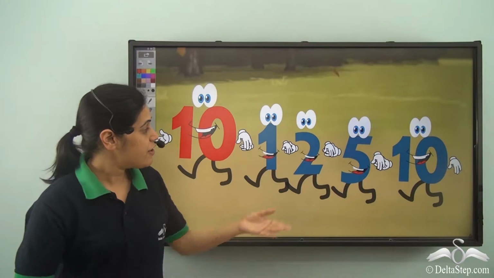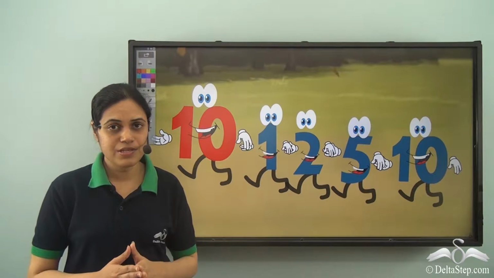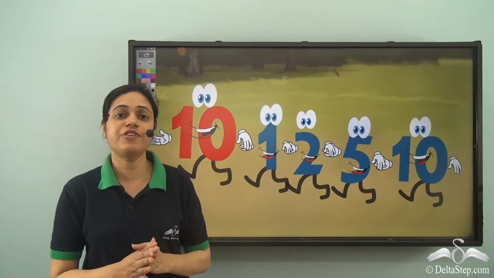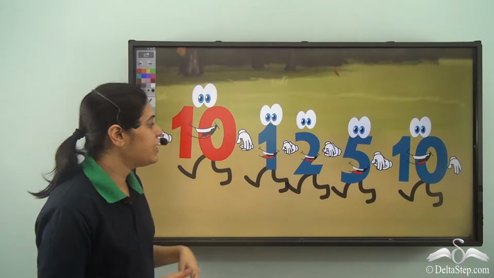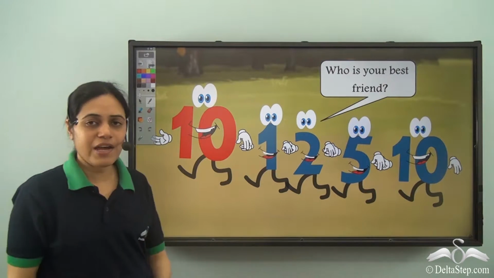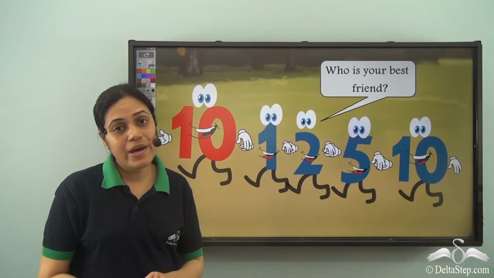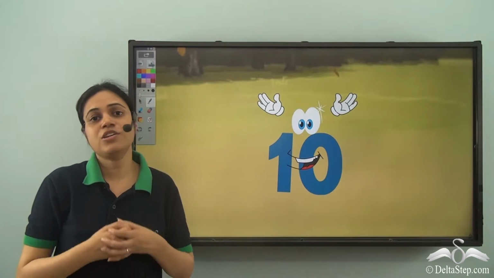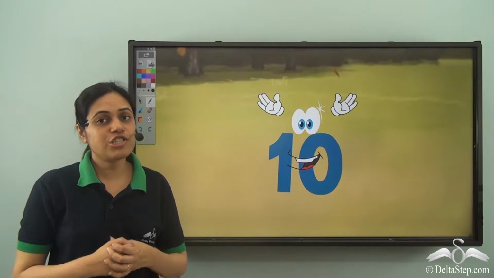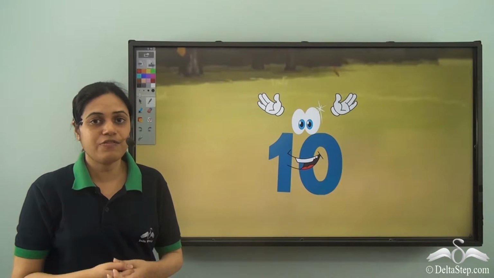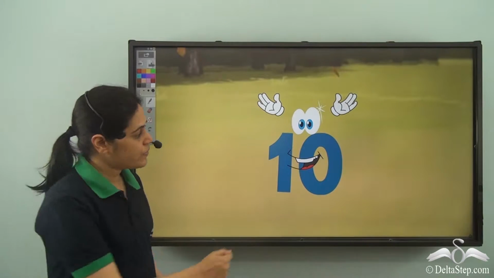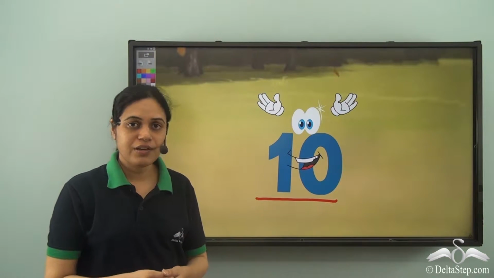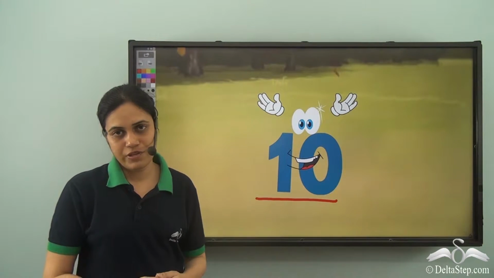In Numberland, factors were the friends of numbers. So one day, 10 was out with his friends, or his different factors. Suddenly, one of his factors asked him, "Who is your best friend?" 10 thought for a while and then said that obviously the largest, or highest, factor which I have is my friend, which is 10 itself. So 10 is the highest factor of 10. So 10 is the best friend of itself.